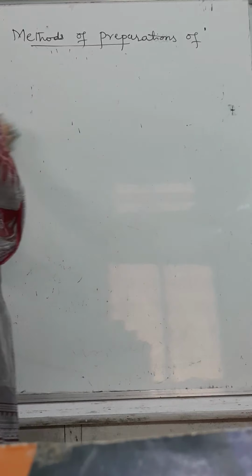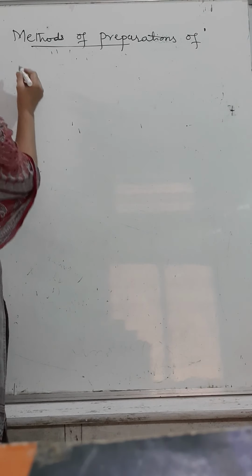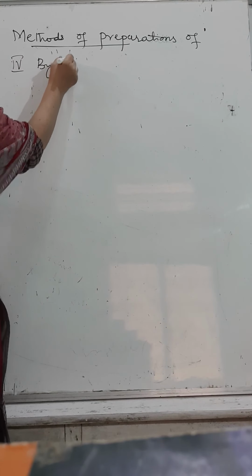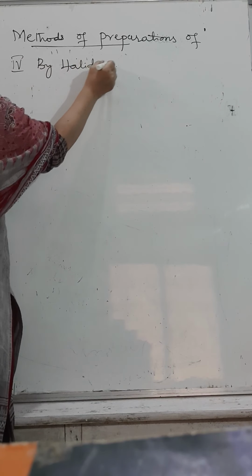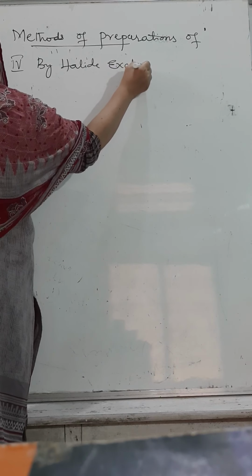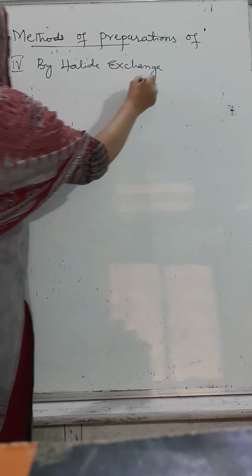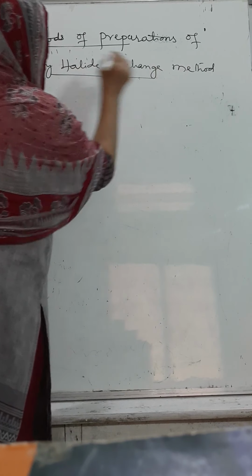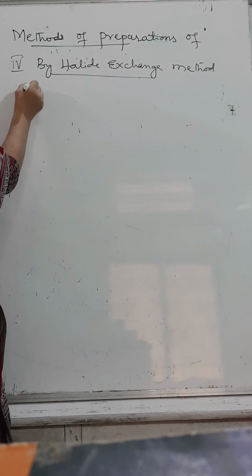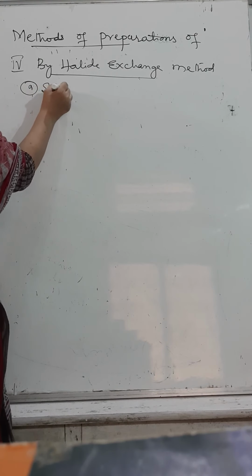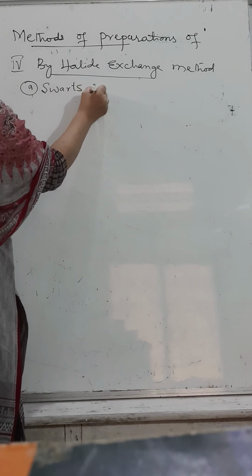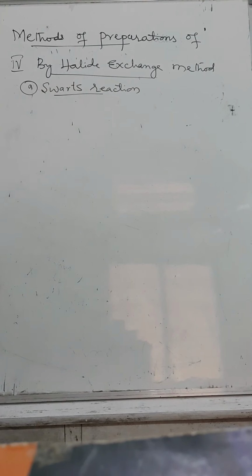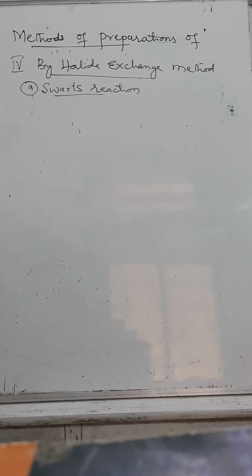Exchange means what? One halide is taking the place of another halide. Fourth method, by halide exchange method. Let us move to that. First example is Swarts reaction.